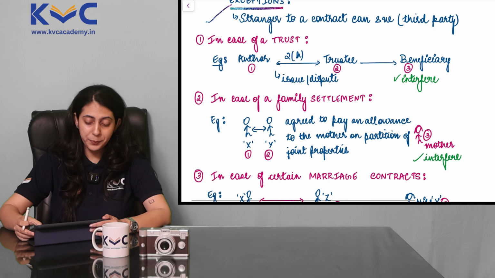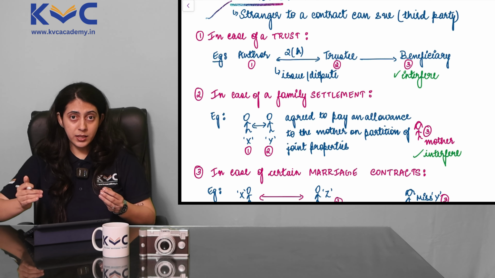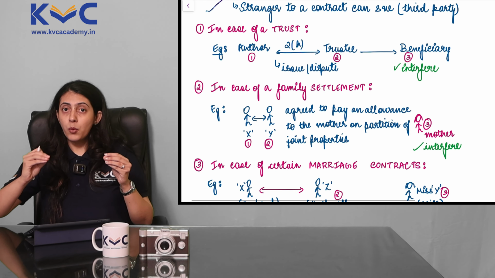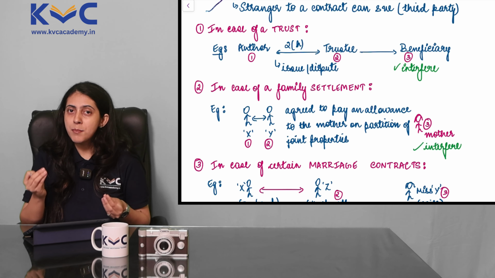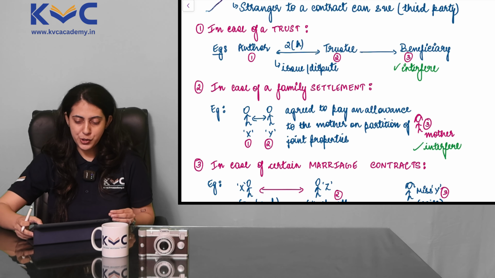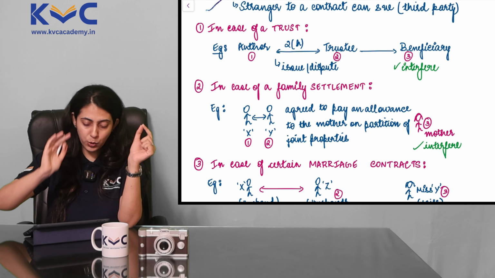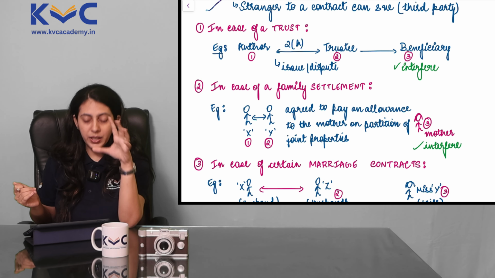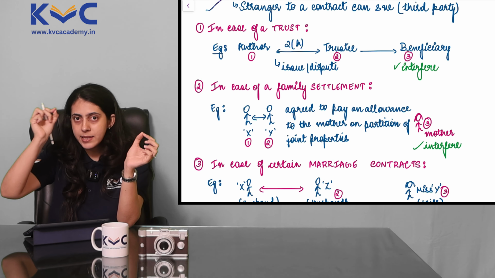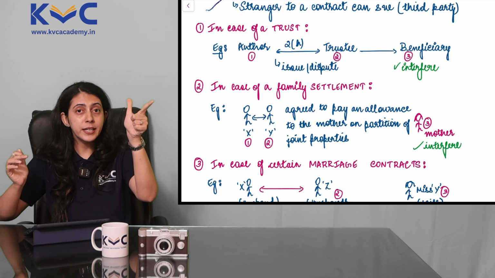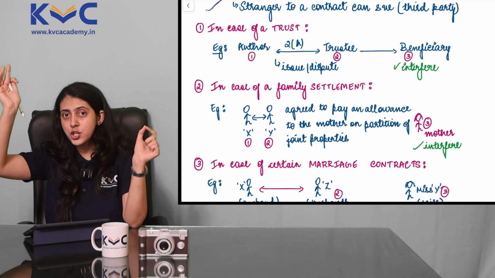Let's start with the first one. In case of a trust. Now, when we are studying this topic, I want you to understand the examples, because then it is going to be easier for you to remember why a stranger to a contract can sue. So follow the example with me. For better understanding, I'll tell you in advance that in every example we have, I have written 1, 2, 3, etc. So here we are talking about 1 and 2 being the parties to the contract, and 3 will become the stranger to the contract.